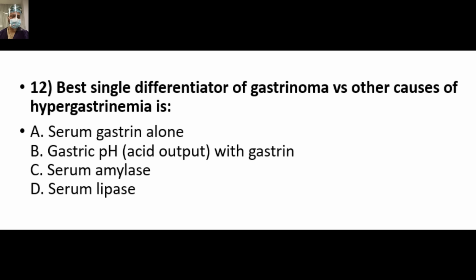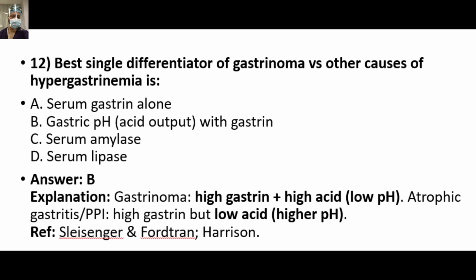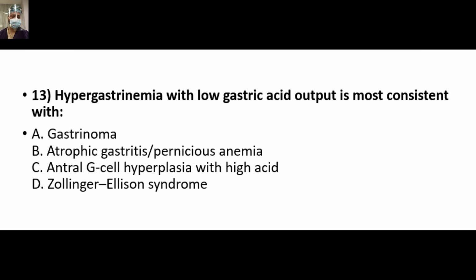Best single differentiator of gastrinoma versus other causes of hypergastrinemia is, so again we have already discussed, the answer is B. Gastrinoma: high gastrin, high acid, low pH. Atrophic gastritis and PPI: high gastrin but low acid and higher pH. Hypergastrinemia with low gastric acid output is most consistent with, we have just discussed.